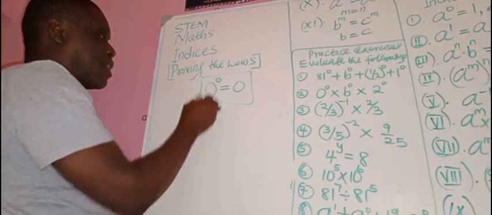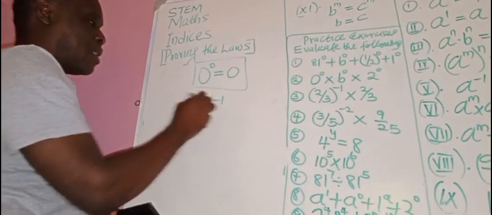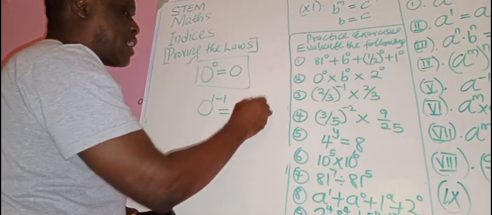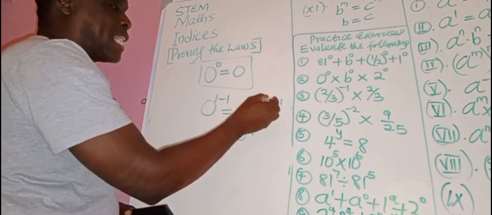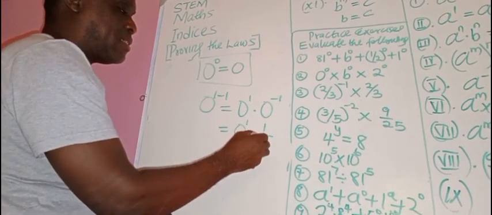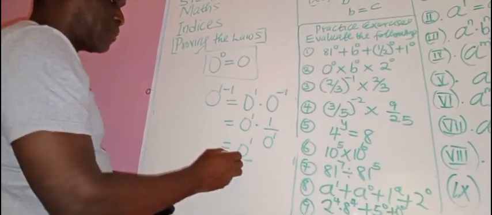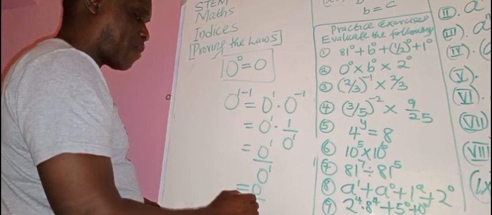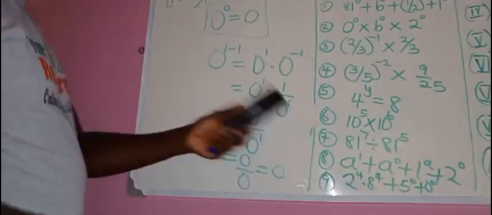Now if you look at this, again this 0 is 1 minus 1. The 1 minus 1 is 0. Now I can split this like this: 0 raised to power 1 dot 0 raised to power minus 1. Then this is 0 raised to power 1. If I want this negative to disappear, it will be 1 over, then 0 raised to power what? 1. Which means 0 raised to power 1 over 0 raised to power 1. Which is 0 over 0. And that will give you 0. Okay? 0 cancelled by 0 will give you 0. It can't be 1 in this case. That is the only exception.